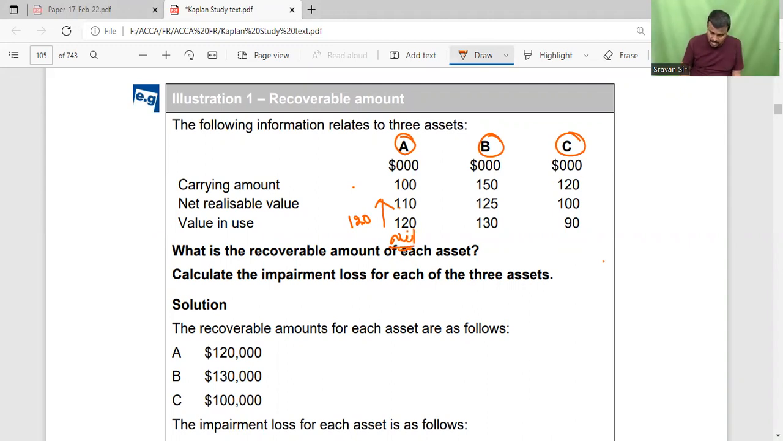Then coming to the second case. NRV or value in use, whichever is higher, so 130, that is the recoverable amount. Carrying amount 150, so carrying amount is more than the recoverable amount. So there is an existence of impairment. What is the impairment loss here? 20,000. And here, net realizable value or value in use, whichever is higher, so 100, this is the recoverable amount. Carrying amount is more than recoverable amount, so that 20,000 is said to be the impairment loss.